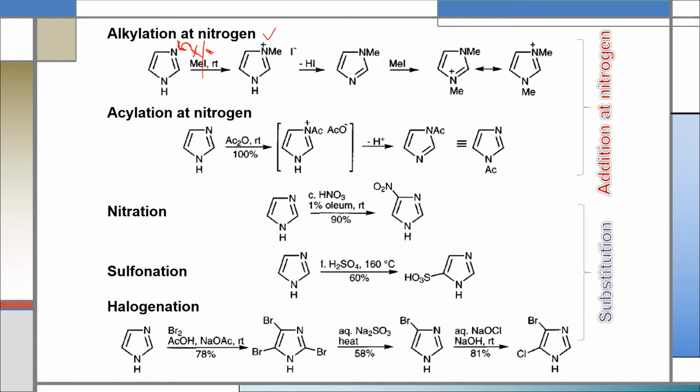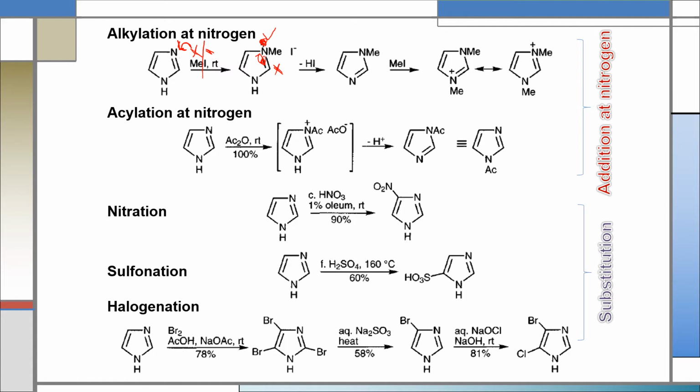So in that stage, nitrogen tries to withdraw the pi electron towards it because its charge is positive. Due to its influence, the pi electron shifts onto this nitrogen, and this nitrogen will become neutral and this carbon will become positive.